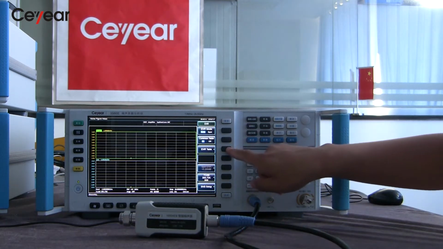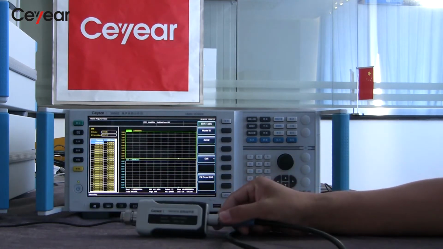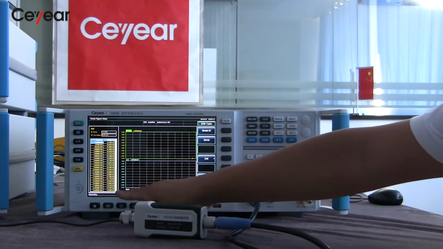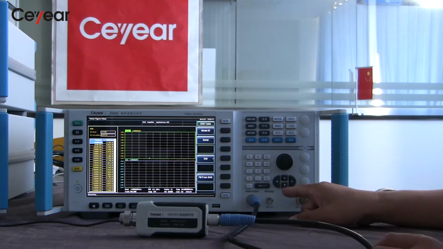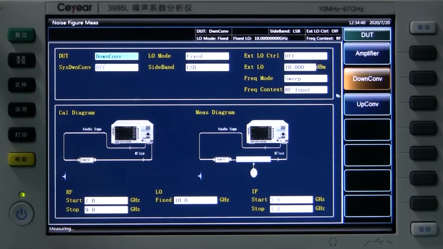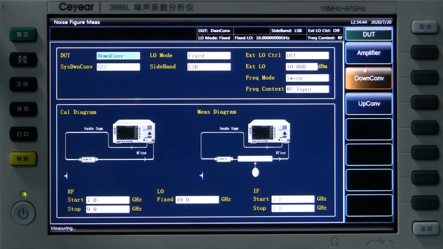When using smart noise source, the ENR data can be automatically downloaded into the instrument. You can use the menu to check the ENR table if you want. The noise figure analyzer has 3 different working modes for 3 different devices and tests: the amplifier, down converter, and up converter. Now, let me show you how to test an amplifier.